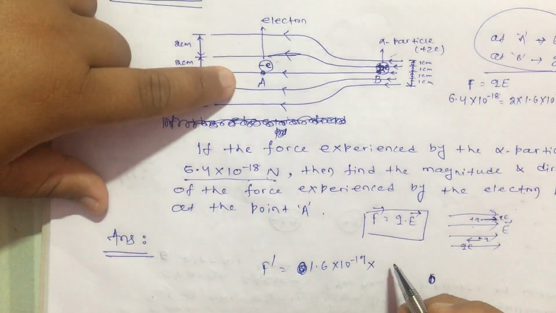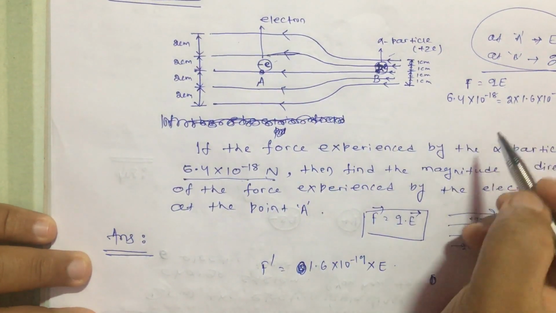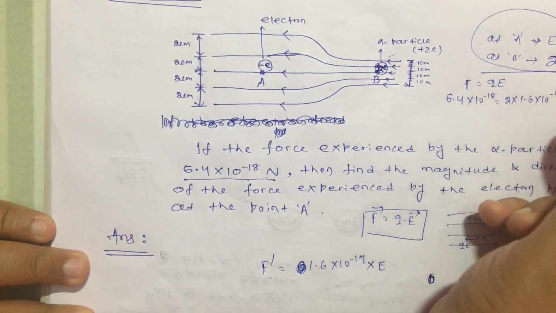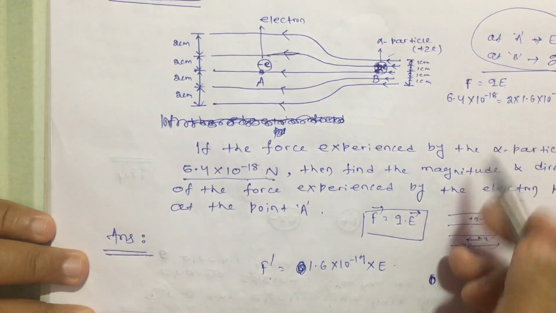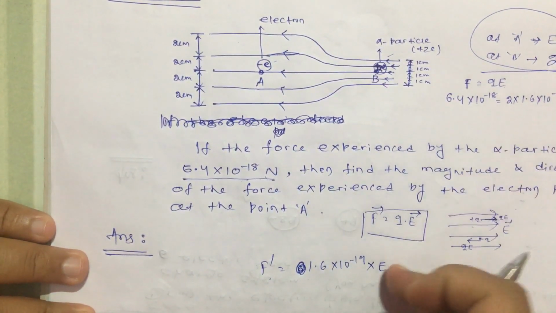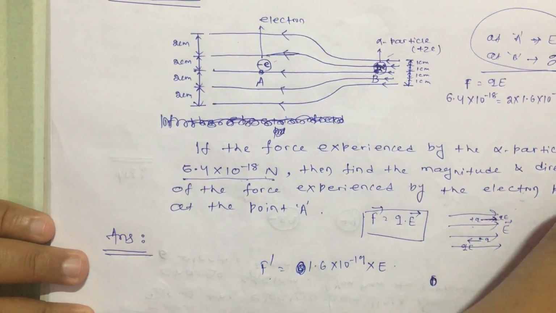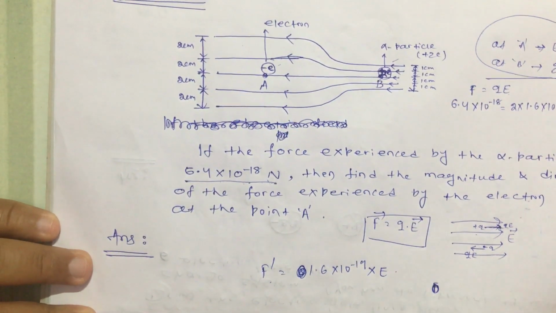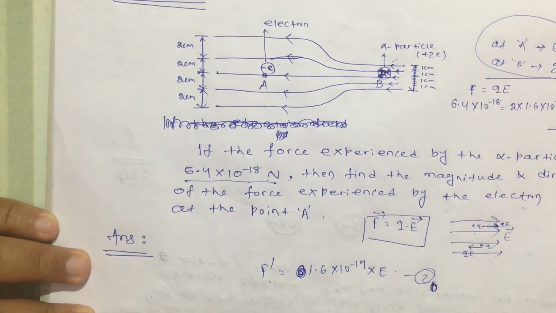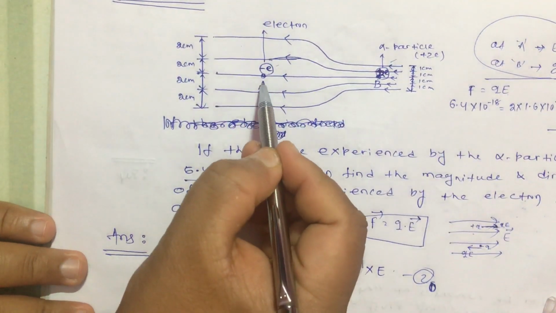What is the E here? Here the electric field value is E. So these two equations we know, and we have to find F dash. How to find it? From these two equations, if you divide, I think it will be easier. So let us divide and find the value. This is equation 1, this is equation 2. This is the force experienced by the alpha particle, this is the force experienced by this particle.